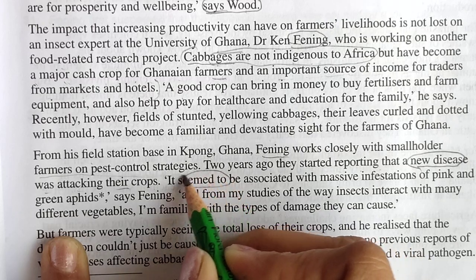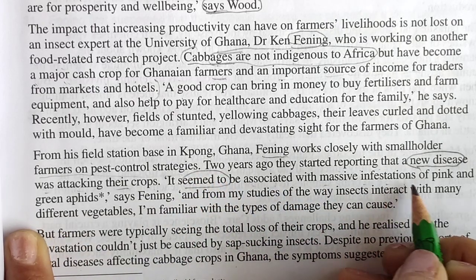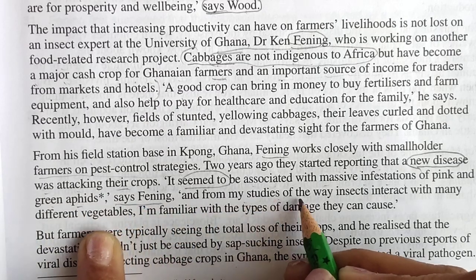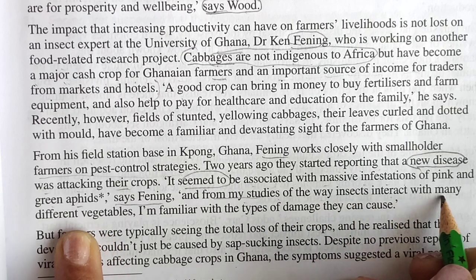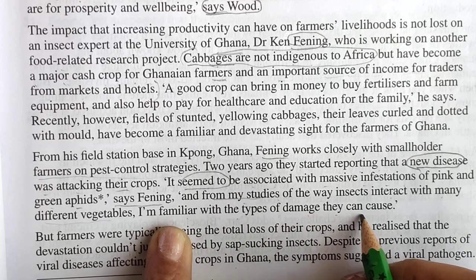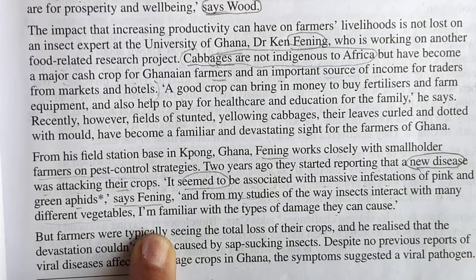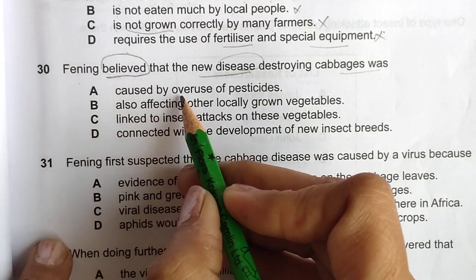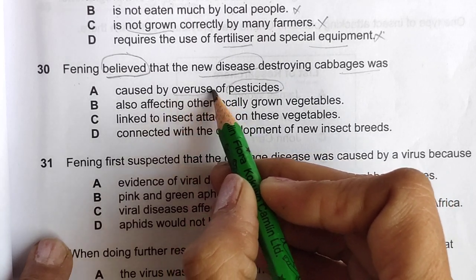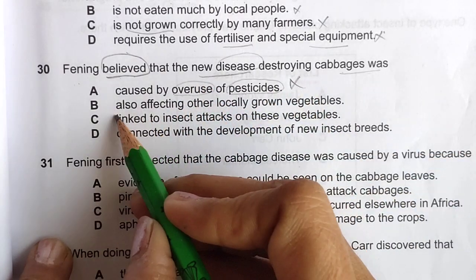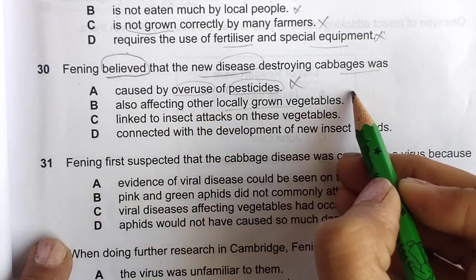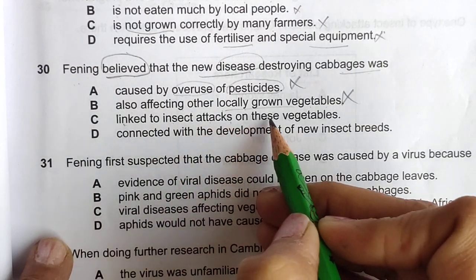It seemed to be associated with massive infestations of pink and green aphids, says Fanning, and from my studies of the way insects interact with many different vegetables, I am familiar with the types of damage they can cause. Okay, let's read the statements. Caused by overuse of pesticides: overuse of pesticides was not given. Also affecting other locally grown vegetables: no, it was also not given. Linked to insect attacks on these vegetables.